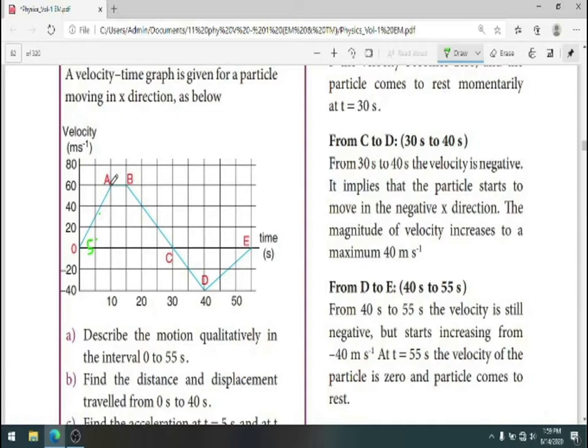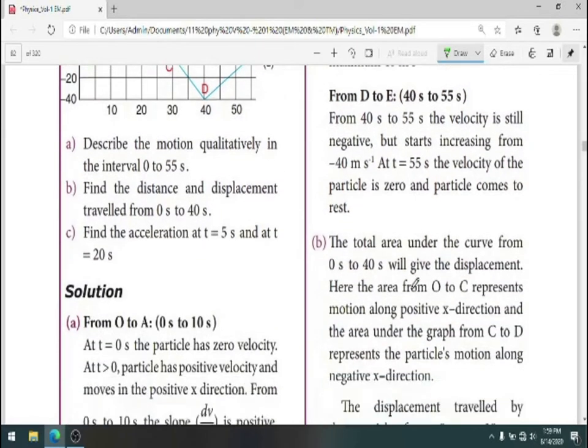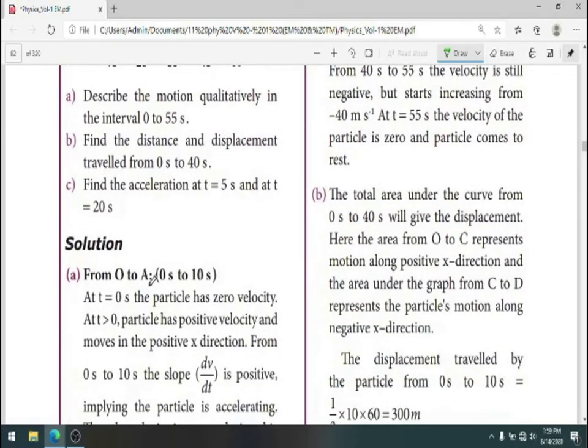And the second position is from A to B, then B to C, then C to D, and then D to E. In this way we are going to describe the motion qualitatively.